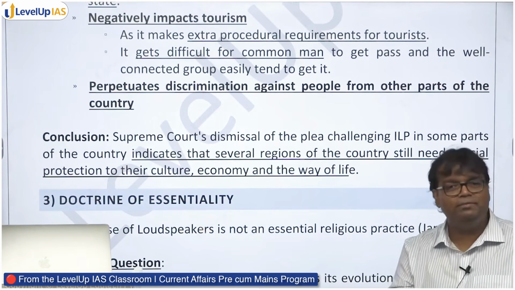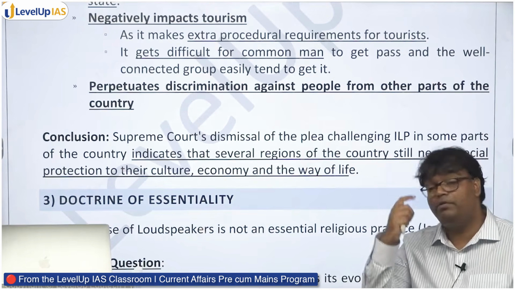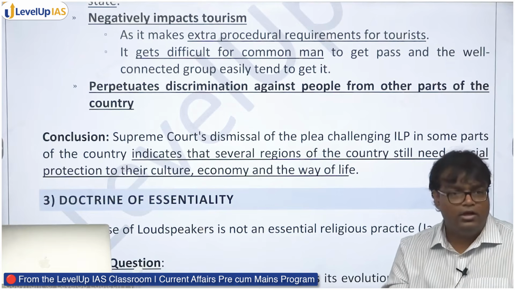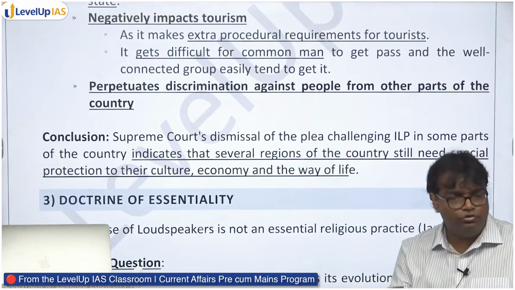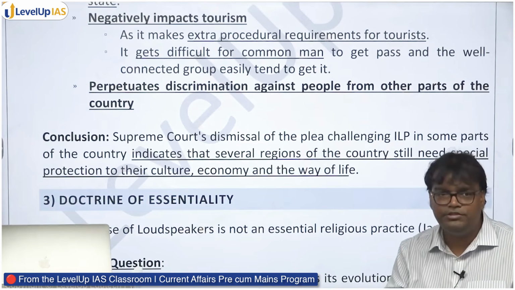If a question on ILP comes, will we be able to answer that? Question can be simple, even in prelims, on where ILP is applicable now. Question can be on the origin of ILP. Question can be on those dimensions also. Question can be for the mains examination also.